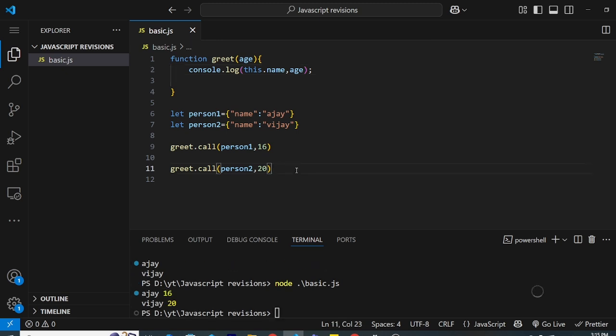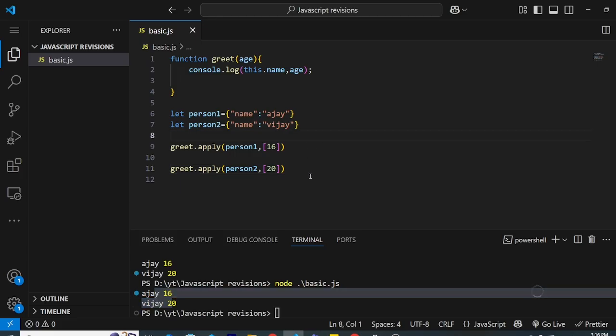All right. And apply is also similar to the call method. All I have to do is just use apply. The thing is, it takes an array of arguments. Instead of putting them comma separated, we put them into an array, and it still works the same. So this is called apply. And bind is different. Bind returns a new function, basically, which is permanently bound to this.